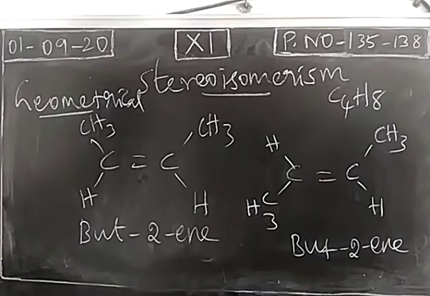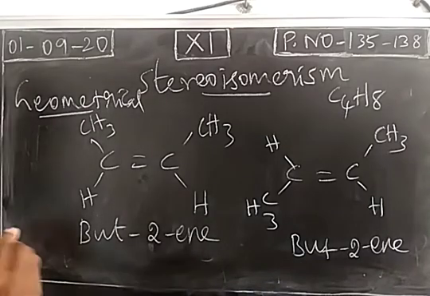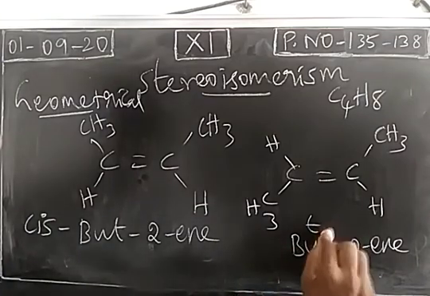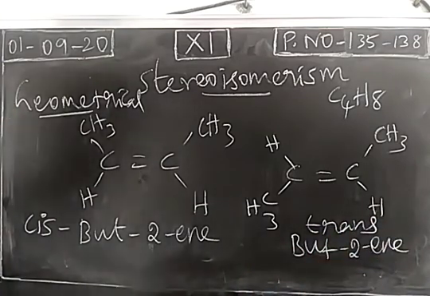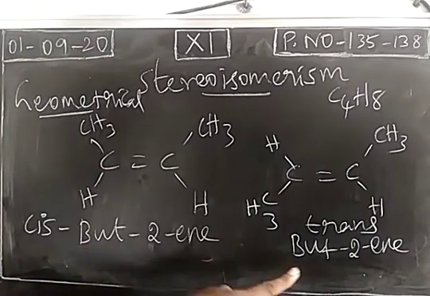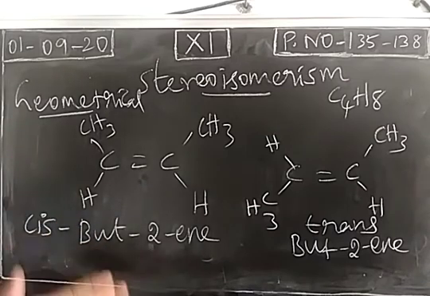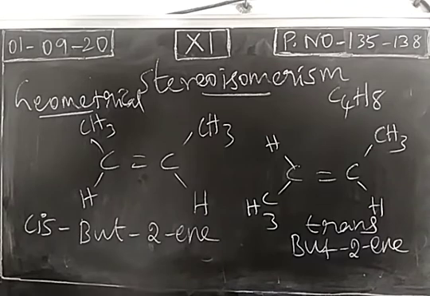These are called the cis isomer and the trans isomer. So butene will exist in two isomeric forms, cis as well as trans. Geometrical isomerism is also known as cis-trans isomerism, exhibited by alkenes, compounds with a double bond.